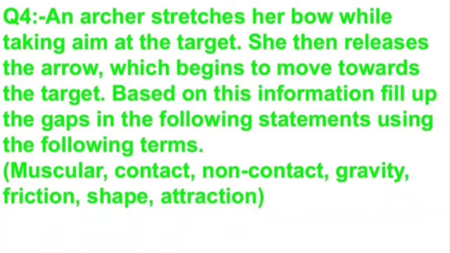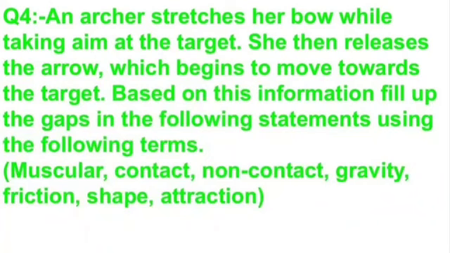Question number 4. An archer stretches her bow while taking aim at the target. She then releases the arrow, which begins to move towards the target. I repeat, an archer stretches her bow while taking aim at the target and then releases the arrow, which begins to move towards the target.